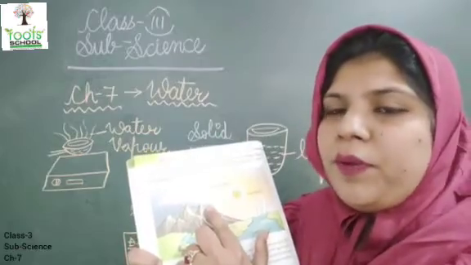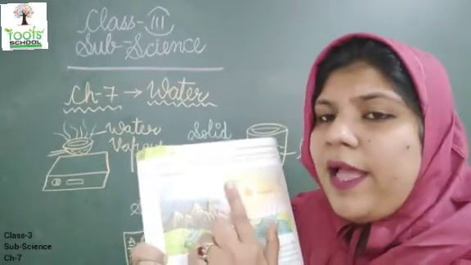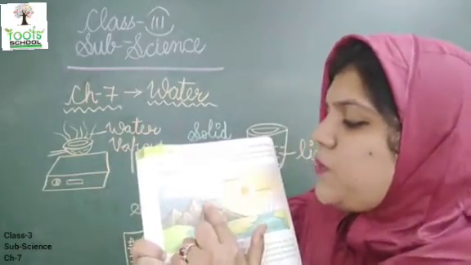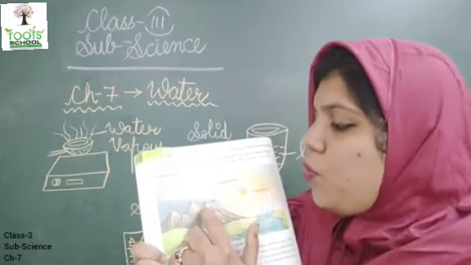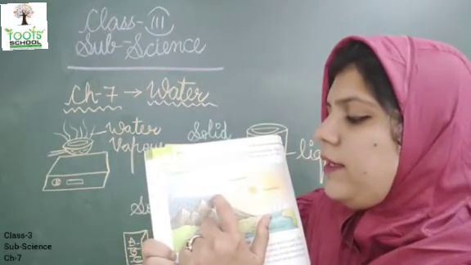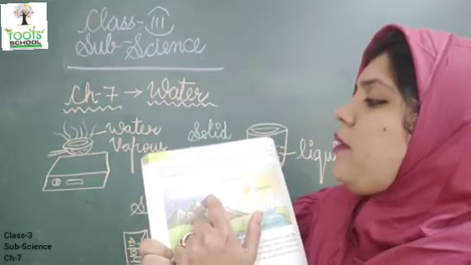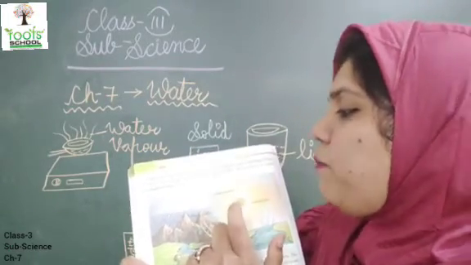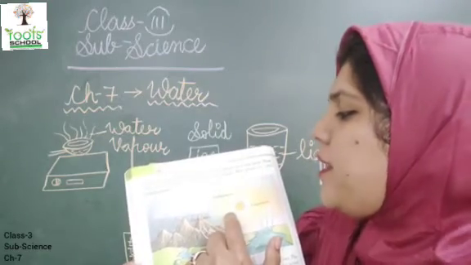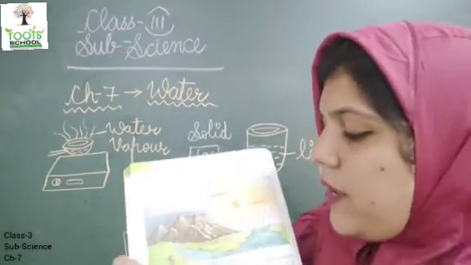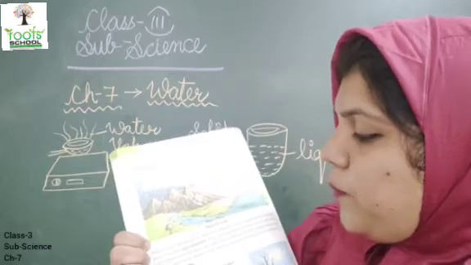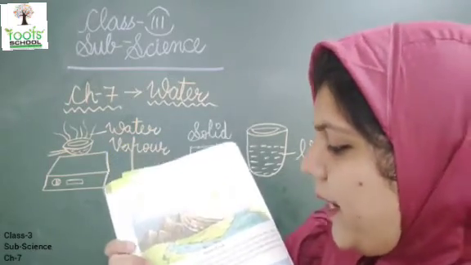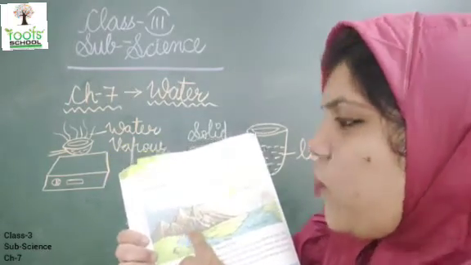This water vapor goes in the air and it meets the cold air. So it comes in the form of little water drops and it makes clouds. So the process of making cloud is called condensation. Now what is precipitation? When the cloud becomes heavy with water droplets.